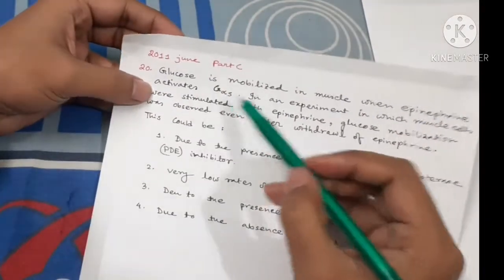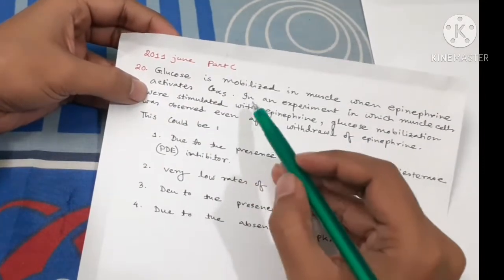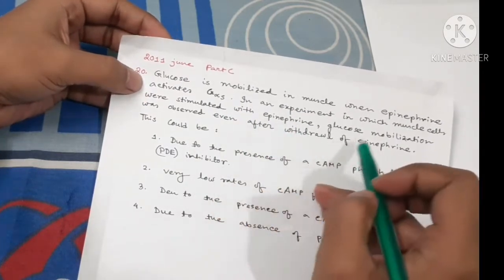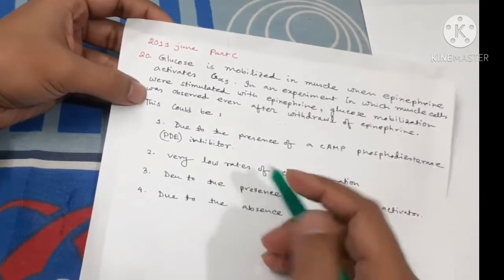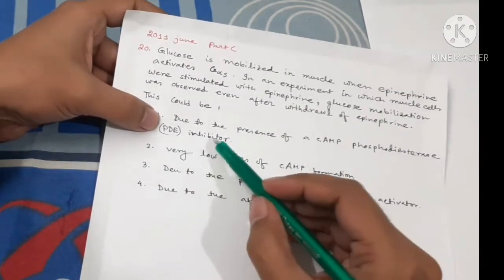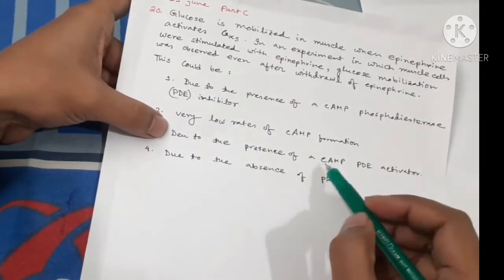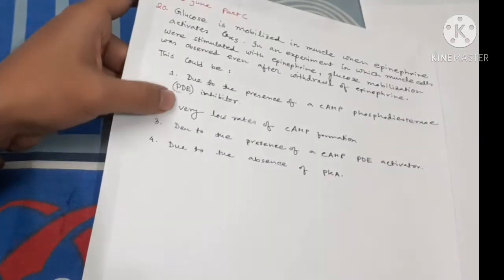Okay, the last question in 2011: glucose is mobilized in muscles when epinephrine activates G-alpha. In an experiment in which muscle cells were stimulated with epinephrine, glucose mobilization was observed even after withdrawal of epinephrine. What could this be due to? The presence of a cAMP phosphodiesterase PDE inhibitor, very low rates of cAMP formation, the presence of a cAMP PDE activator, or the absence of PKA? What should be the answer?